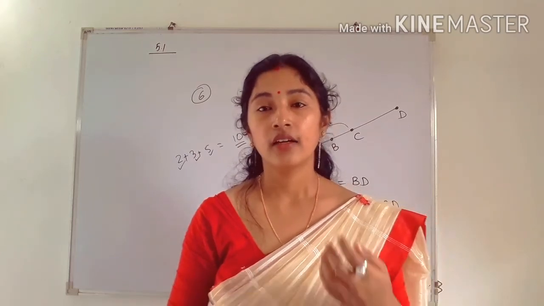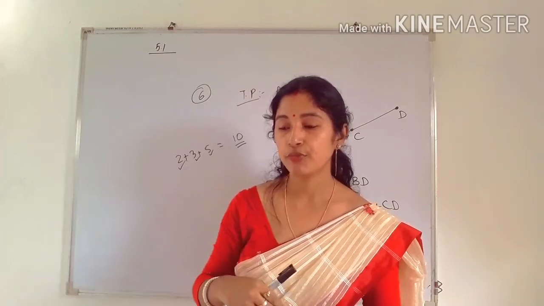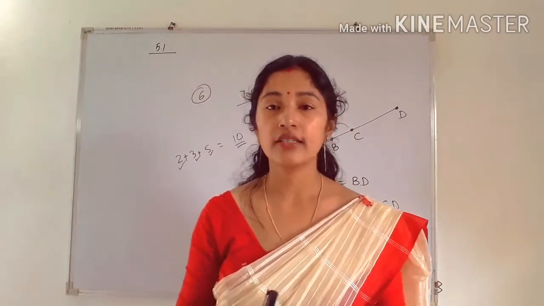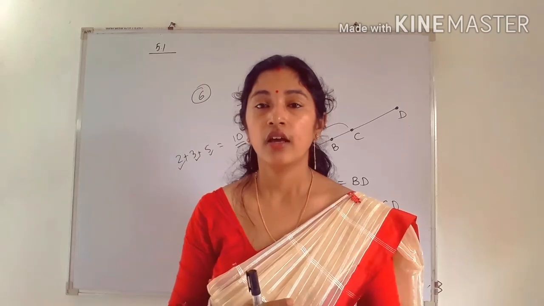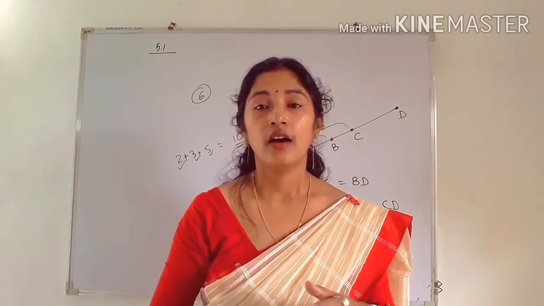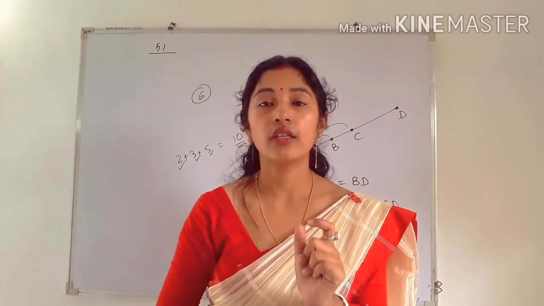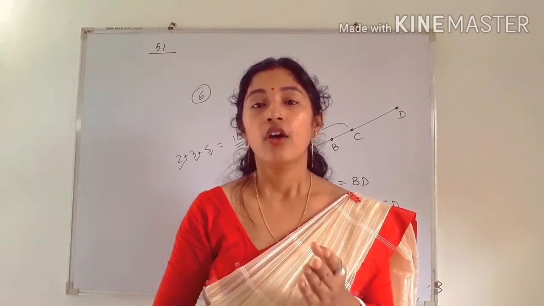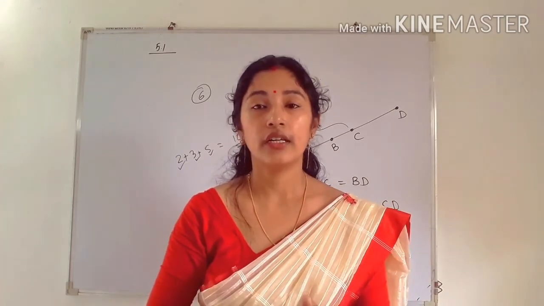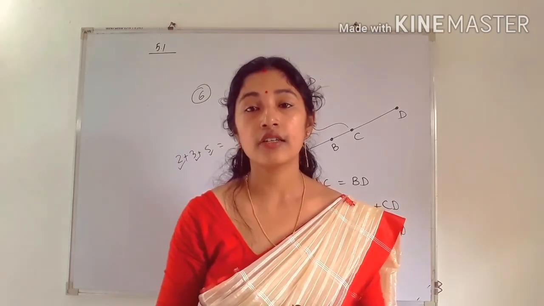Before that there were no parallel lines, but after Euclid's fifth postulate: suppose there are two lines and one line is falling on the two lines and intersecting them at different points, then the two angles made on the same side of that line will be less than two right angles, and less than two right angles means what? 180 degrees. Then the two lines, if produced in that direction, will intersect each other.